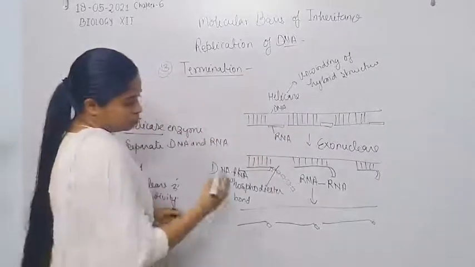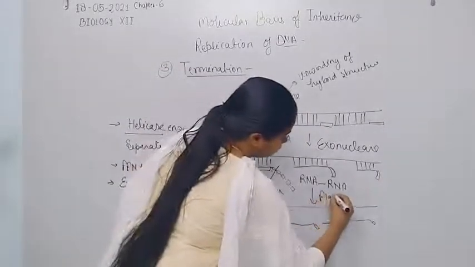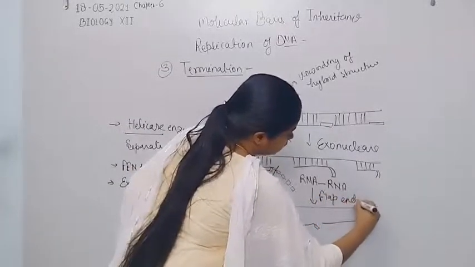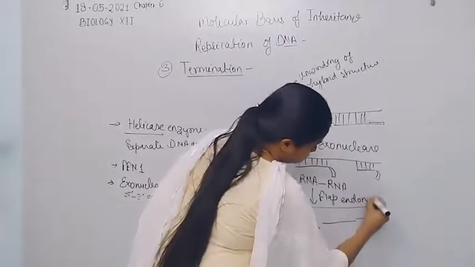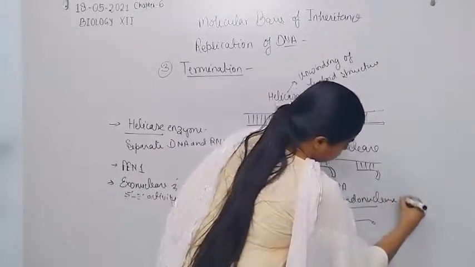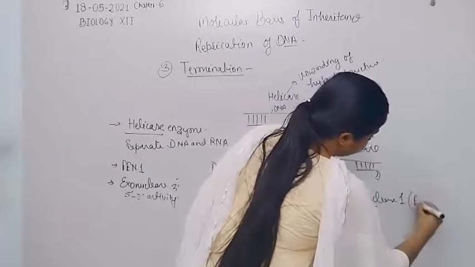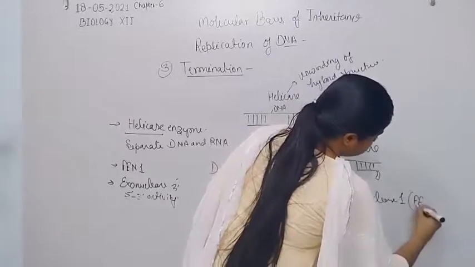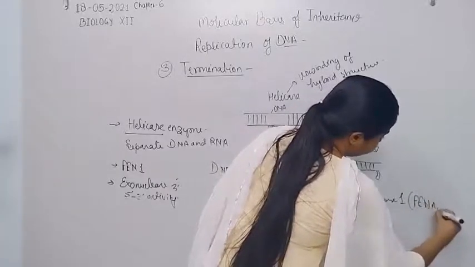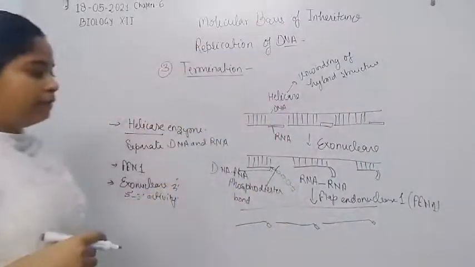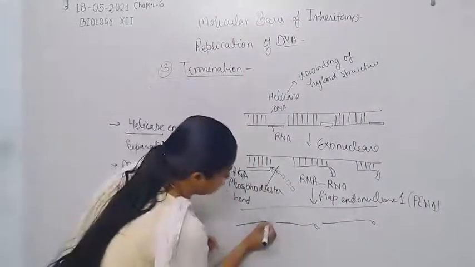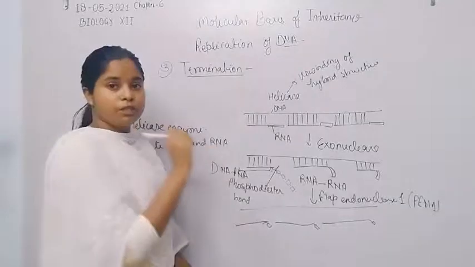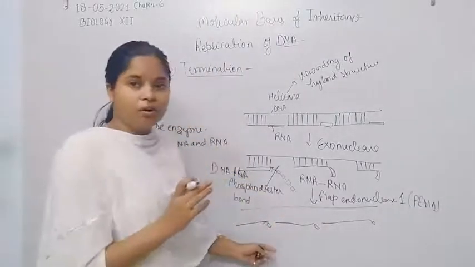So FLAP endonuclease 1, also said to be FEN1, first actually cuts the phosphodiester bond which is present between the RNA and DNA.